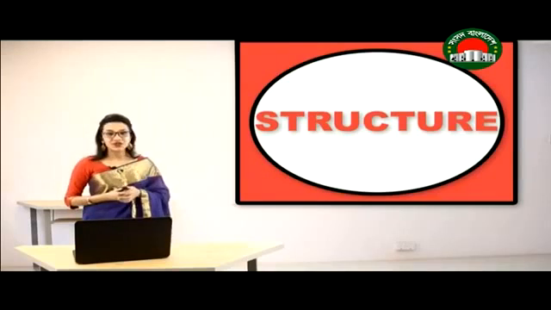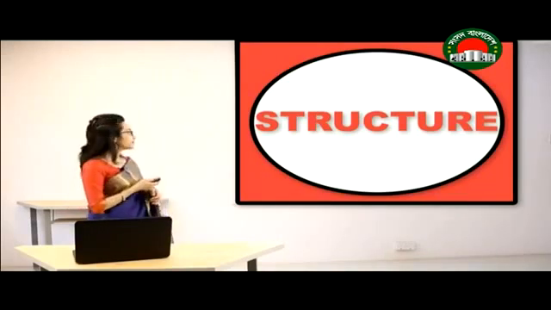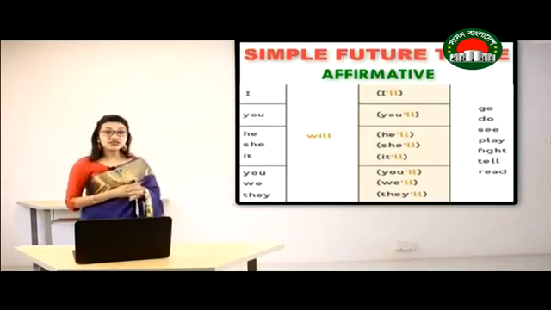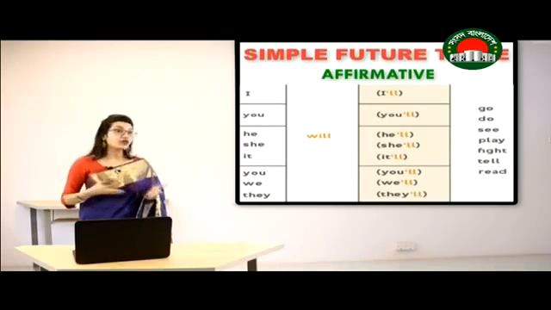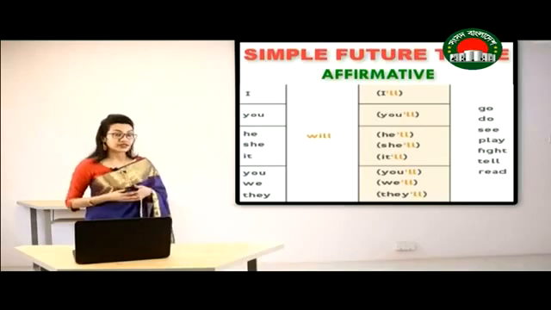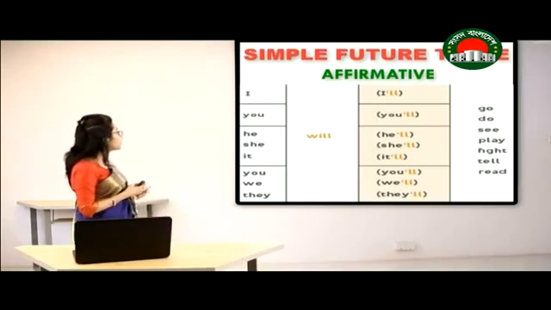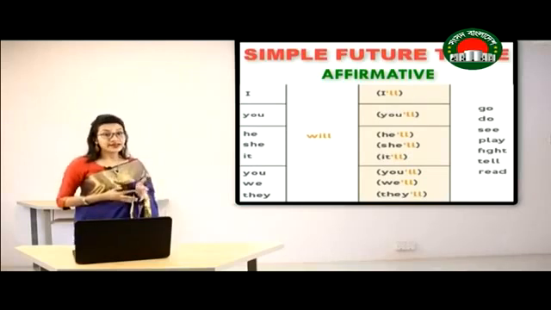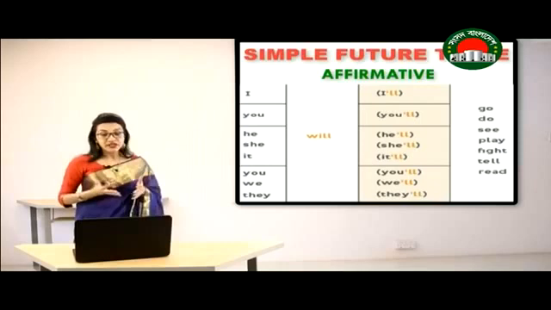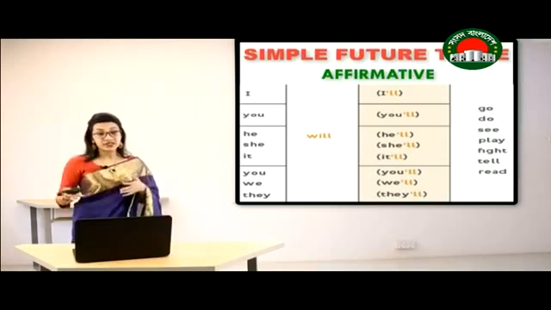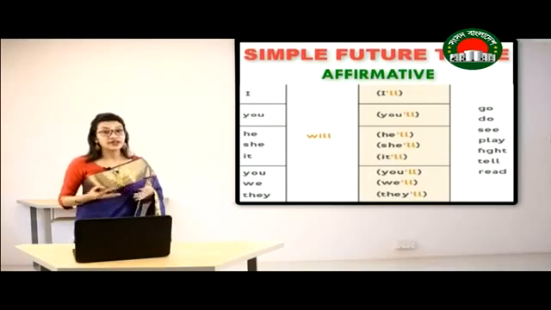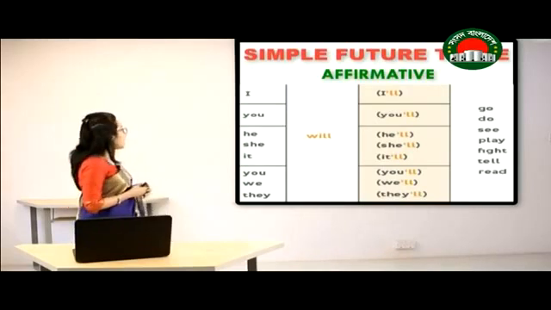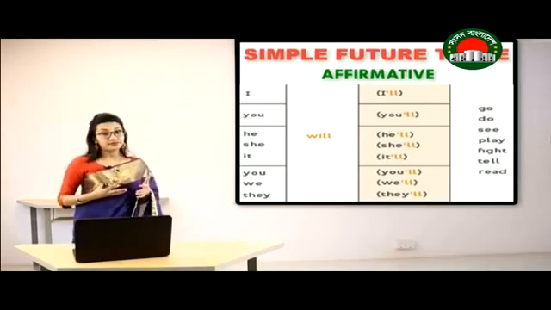Now let's look at the structure of simple future tense. Now this is the structure of affirmative sentence or positive sentence in case of simple future tense. As you can see in the example, here we have used will with all kinds of pronouns or nouns. That means we can use will in simple future tense regardless of the noun or pronoun that you're using. For example, I, you, he, she, it, we, they.